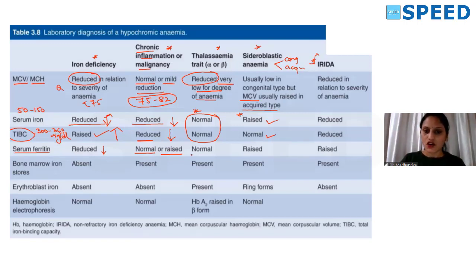In thalassemia, it is normal. If you observe, most of the things are normal in thalassemia. You have to remember that. In sideroblastic anemia, as usual, because there is excess of iron, even ferritin is going to be high.